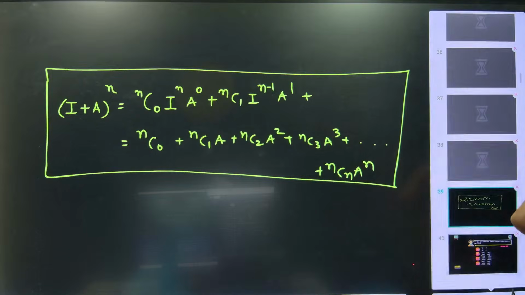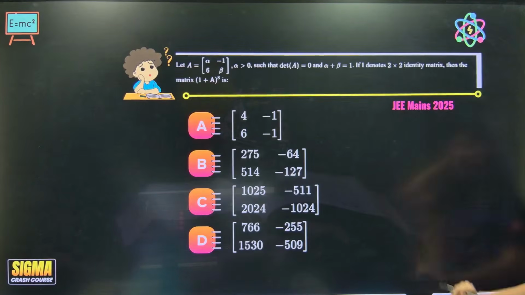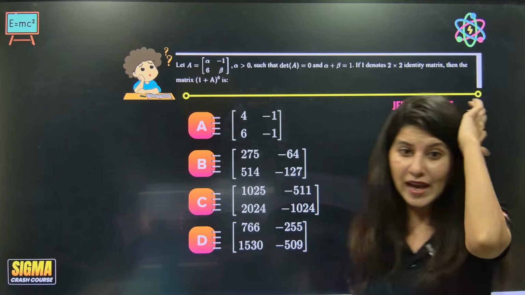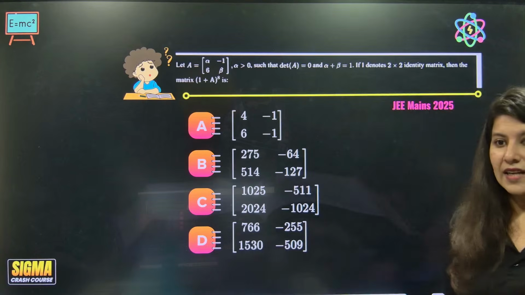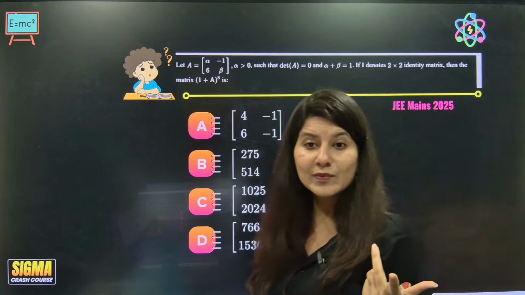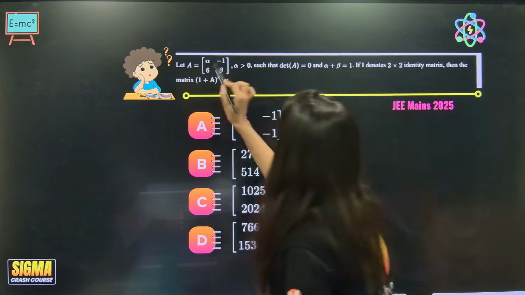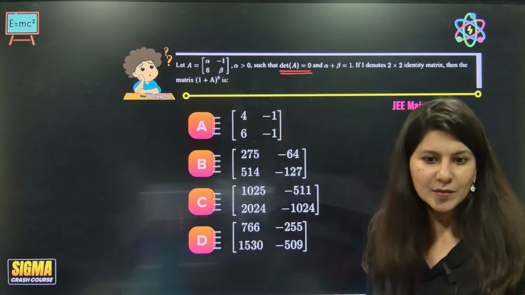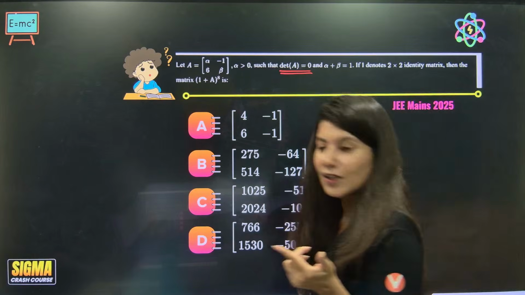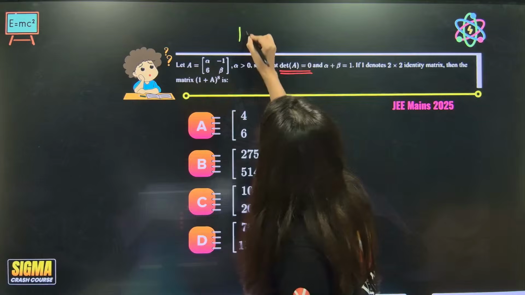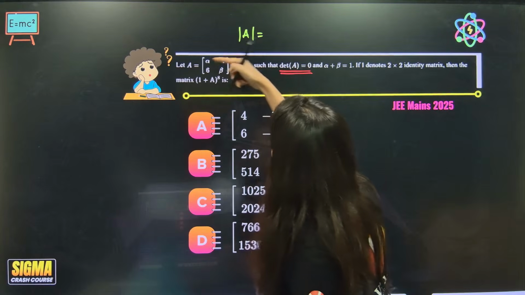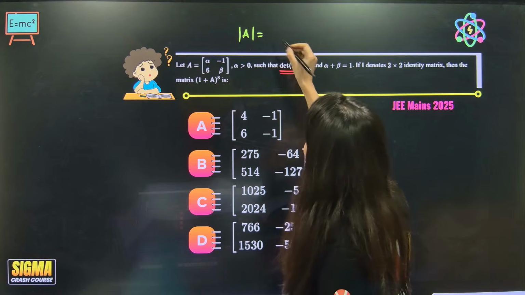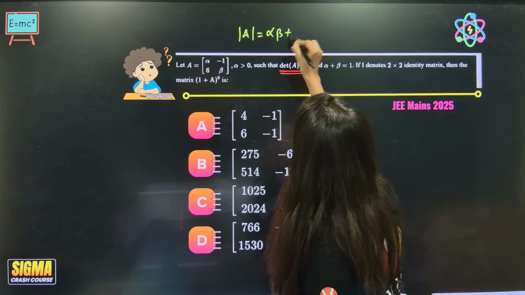Now we have a JEE Main PYQ based on this particular thing. A matrix is given to you, determinant A is given as 0. Determinant of a 2 cross 2 matrix, alpha beta plus 6 should be 0.